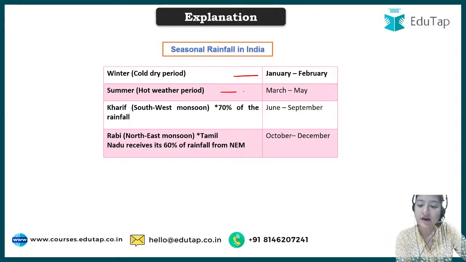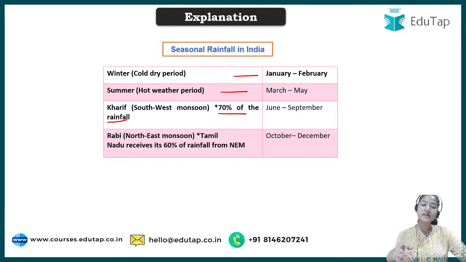In summer we have March to May, and then the Kharif season, in which 70% of rainfall occurs. When we say monsoon season has arrived, we say so because the maximum amount of rainfall occurs during that time period. Otherwise there are many months in which rainfall occurs, as you can see here. This is the southwest monsoon, during the Kharif season, between June to September.